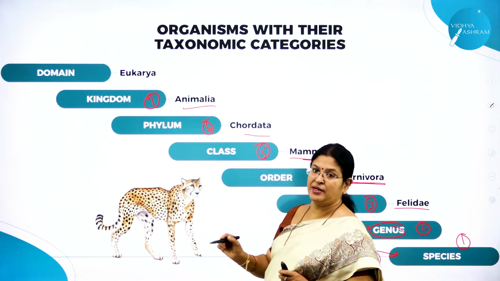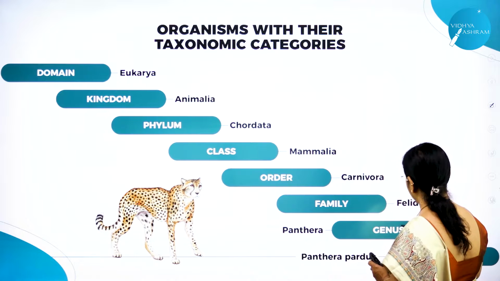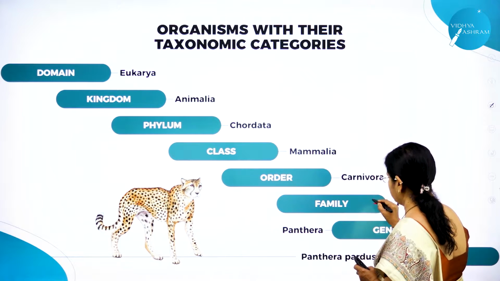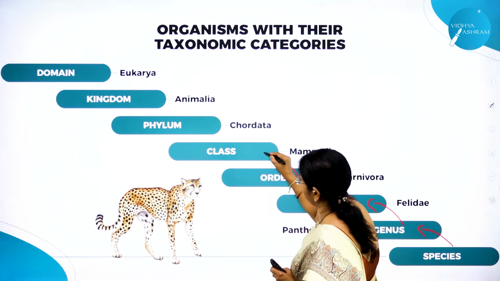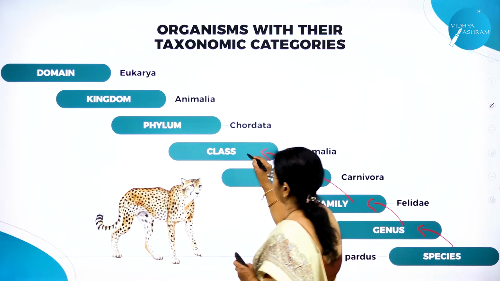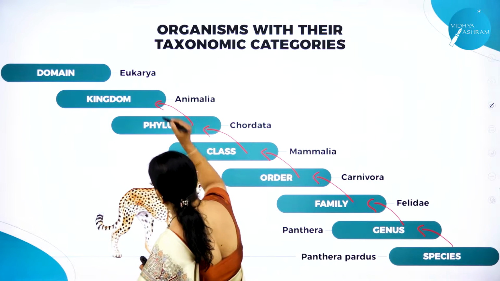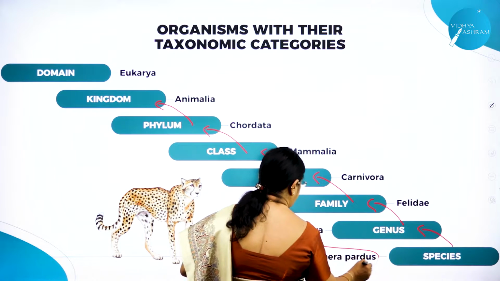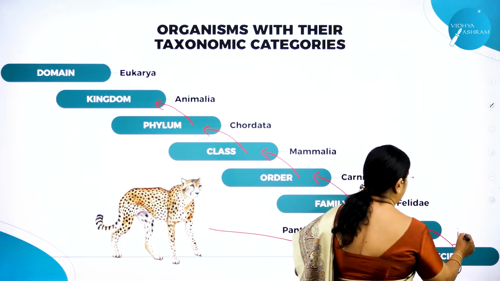Called Animalia. So as I said, a group of similar species make a genus, a group of similar genera make a family, a group of similar families make an order, a group of similar orders make a class, a group of similar classes make a phylum, and a group of similar phyla make a kingdom. So this is an example of Panthera pardus, right? But the species is what? Pardus.